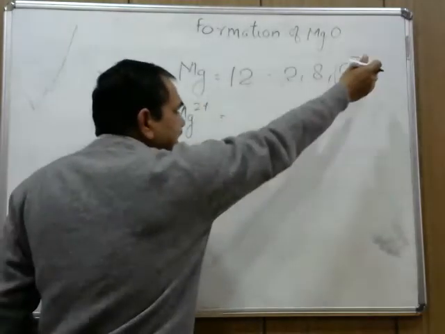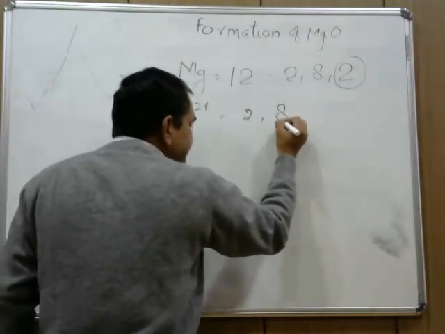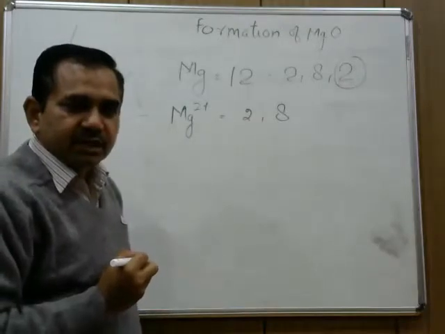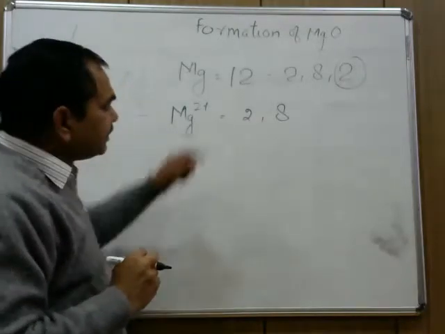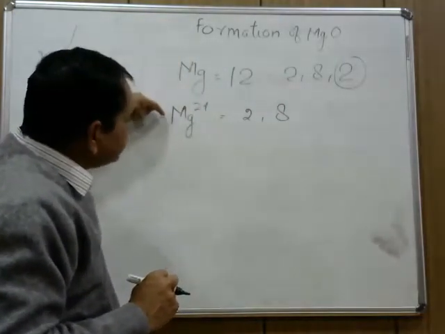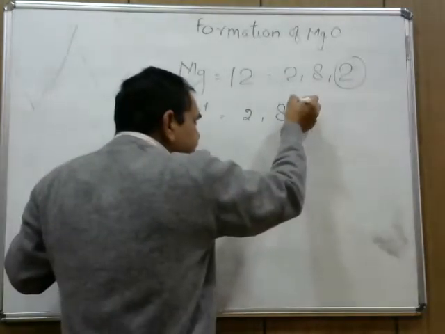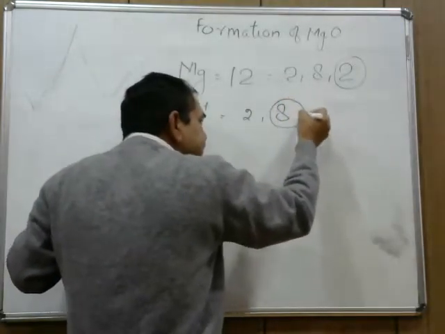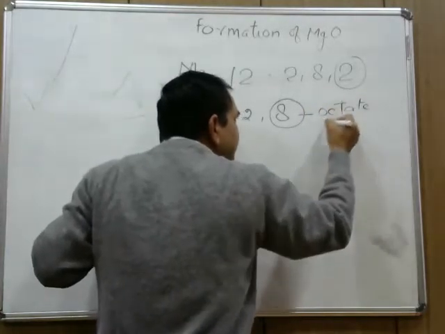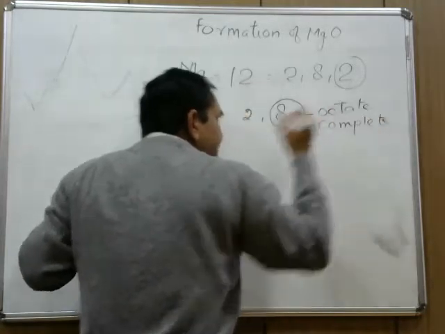Since 2 electrons are given out, the electronic configuration remains 2, 8. So after losing these 2 electrons, when the magnesium atom is converted to a magnesium ion, it has a stable configuration of 8 electrons in its outermost shell, or a complete octet.